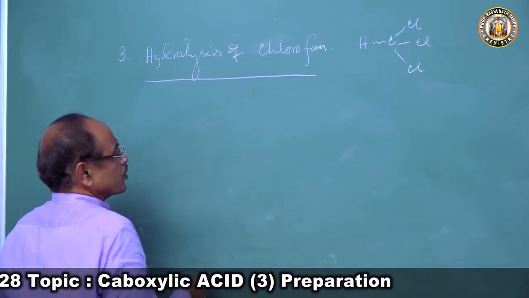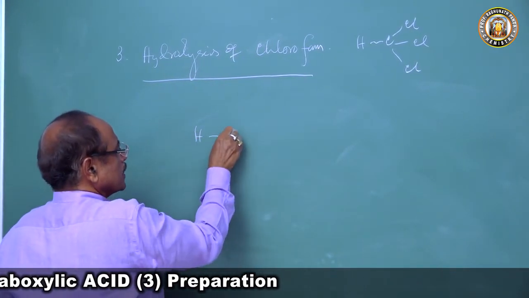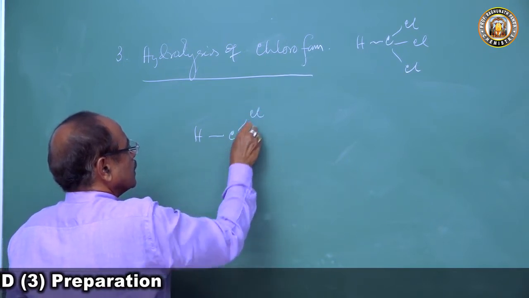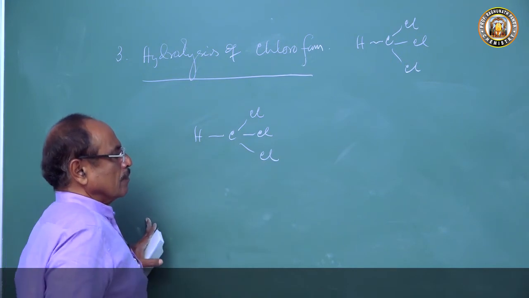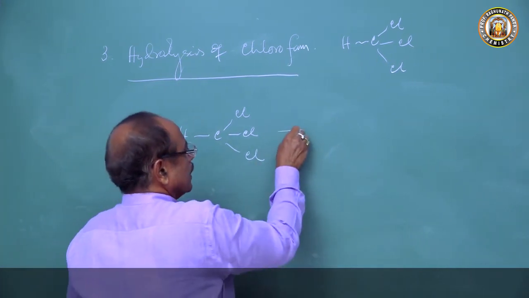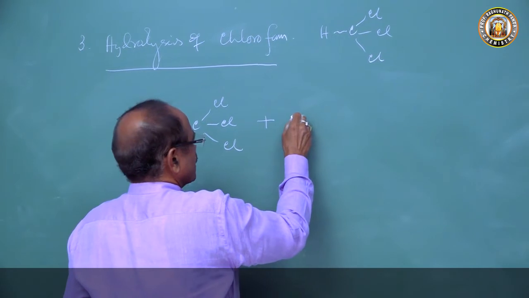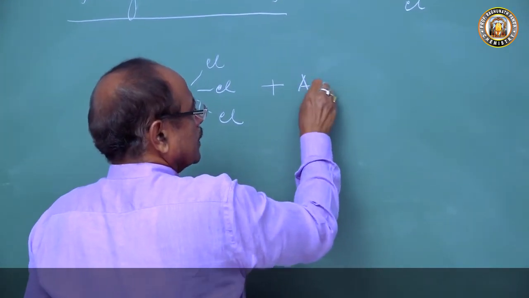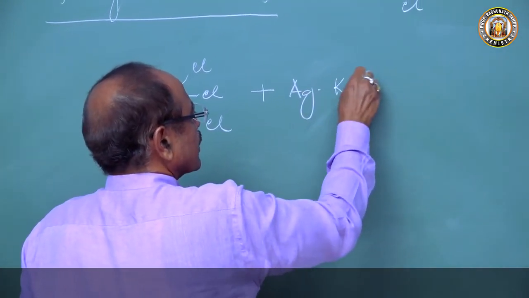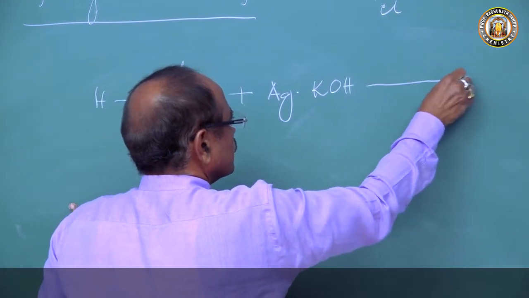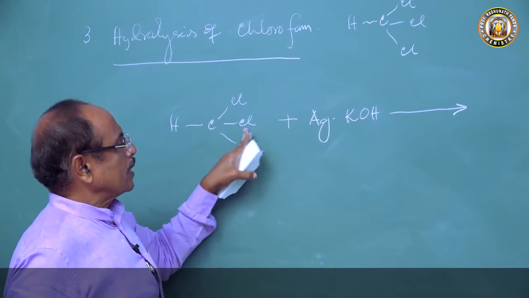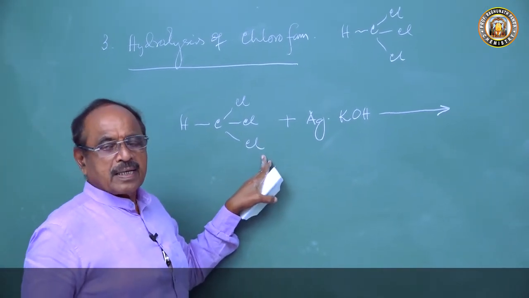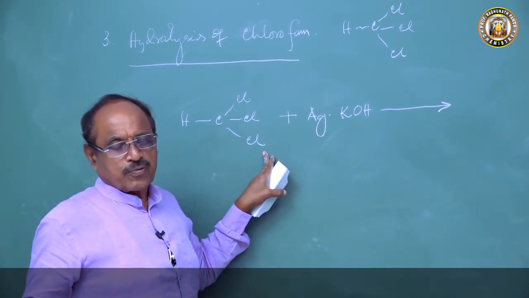When the chloroform, CHCl3, is taken, it is treated with, say, aqueous potassium hydroxide. Then what will happen? All the chlorine atoms will be removed.